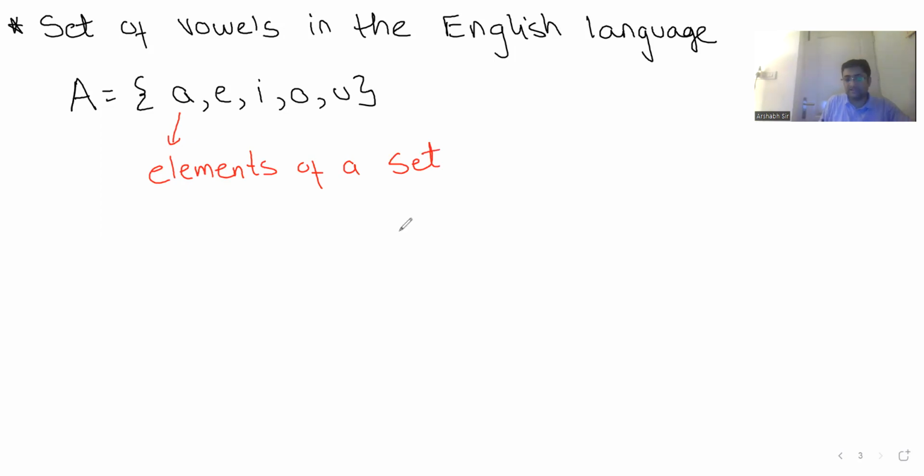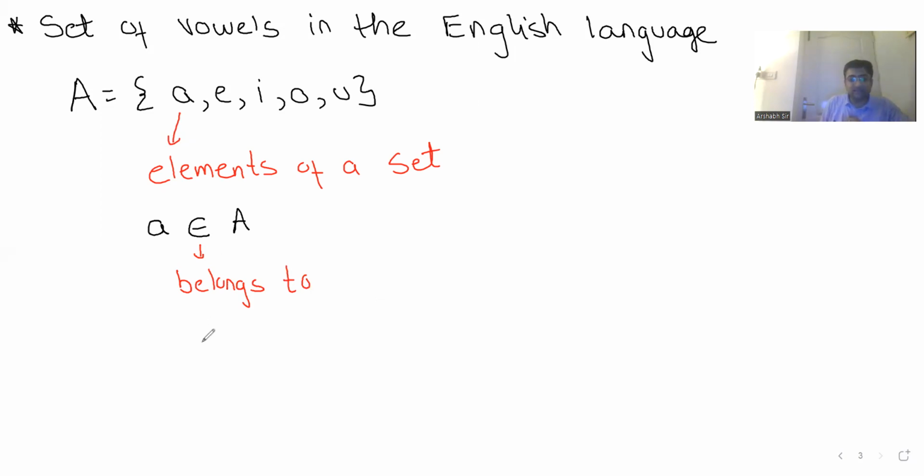Now, how do I represent that? So guys, what I say is element A belongs to set A. Simple enough, guys. This is known as epsilon. This is read as belongs to. So we say element A belongs to set A.